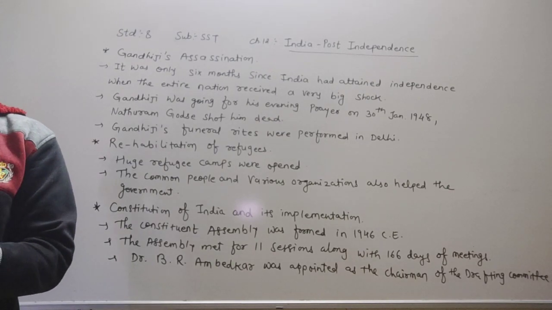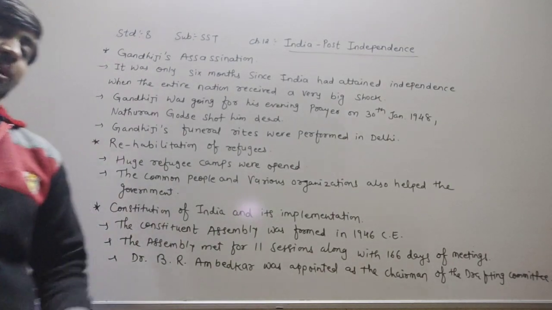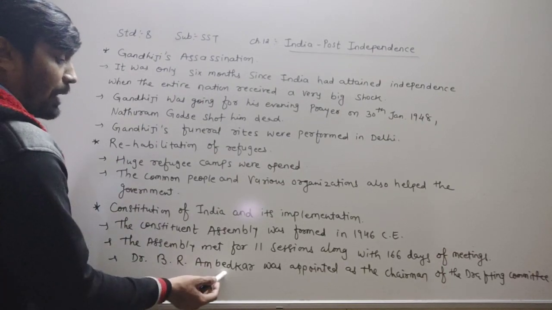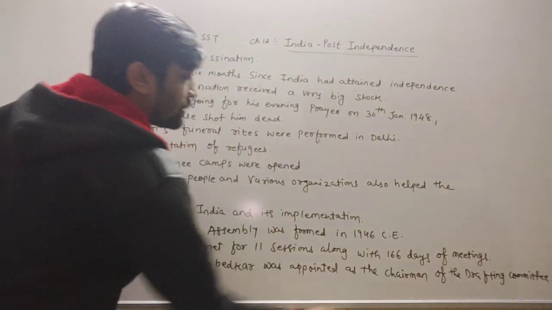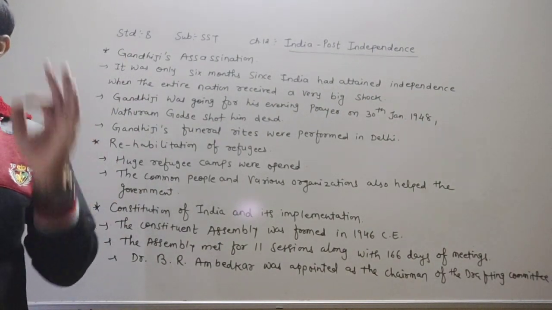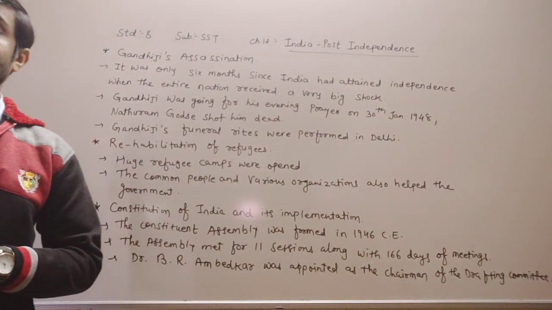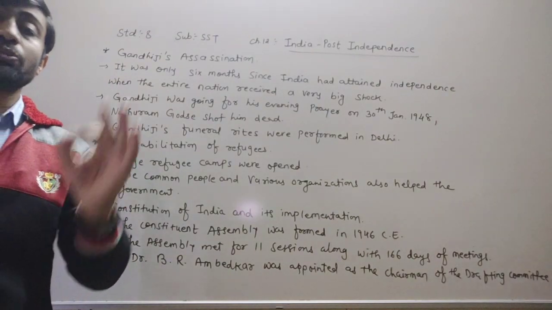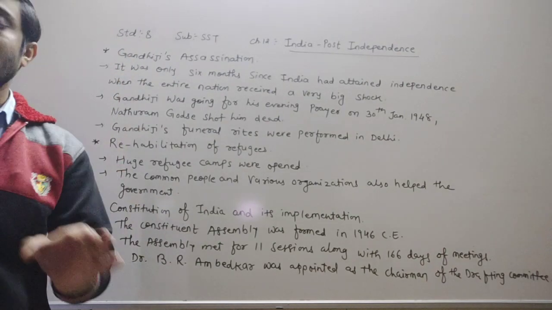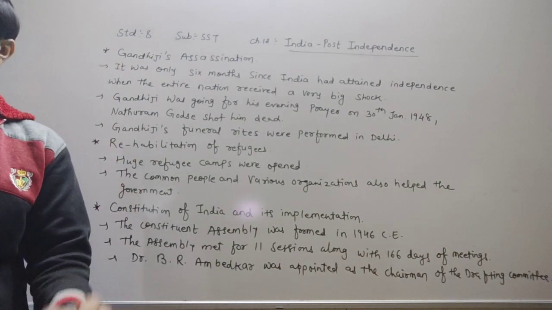Dr. Baba Saheb Ambedkar was appointed as the chairman of this drafting committee. Dear children, remember, underline in your textbook. What have they given there? Dr. B.R. Ambedkar was appointed as the chairman of this drafting committee, and Dr. Rajendra Prasad was appointed as the president of the Constituent Assembly. Who is the chairman of this drafting committee? Dr. Baba Saheb Ambedkar. And who is the president of this Constituent Assembly at that time? Dr. Rajendra Prasad.